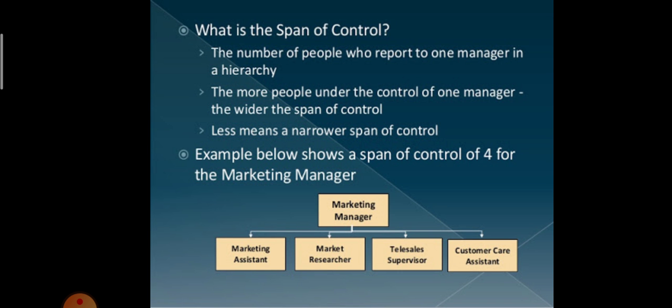We divide into four different types of department: marketing assistant, marketing research, telesales supervisor, and customer care assistant. Why does the marketing manager divide into four departments? Suppose a number of complaints or problems are created, the four departments solve them. One department does not solve everything, so it is easy to handle and solve all the problems in a minimum time. Okay, that is the span of control.